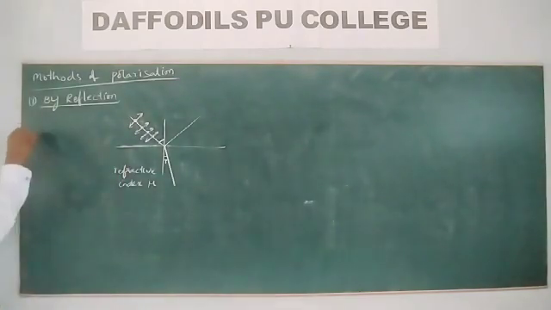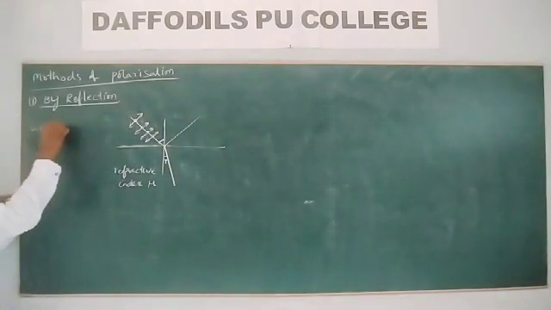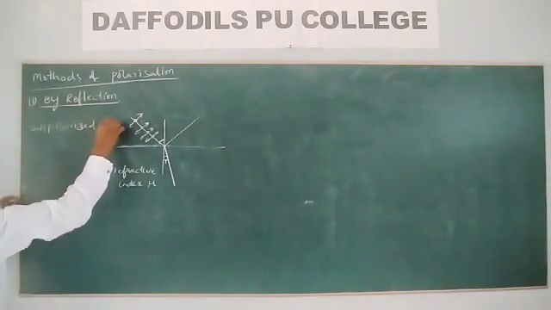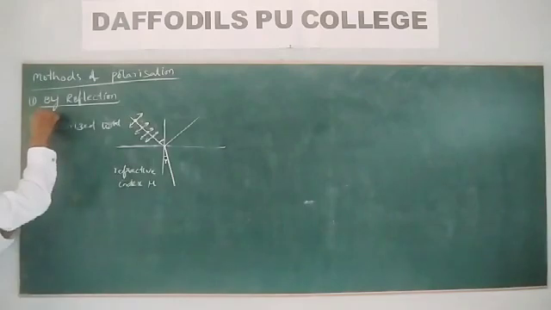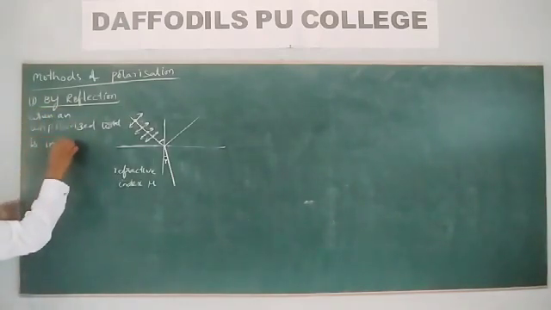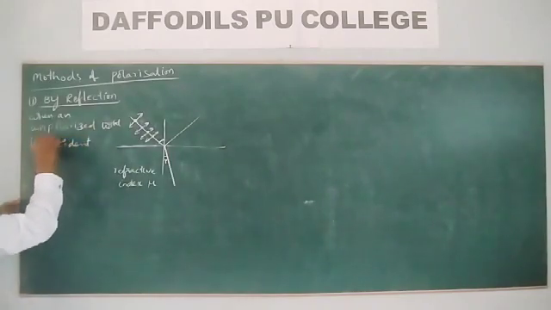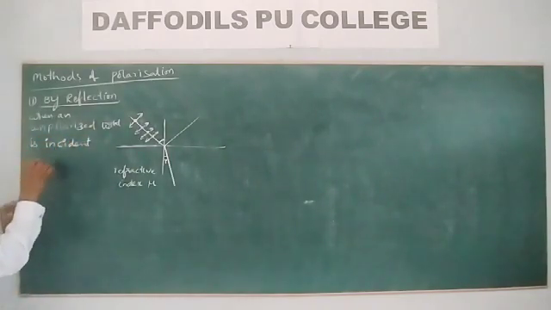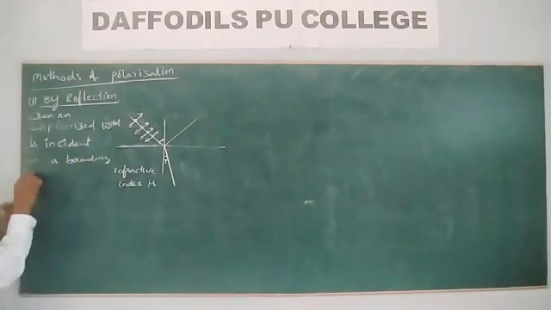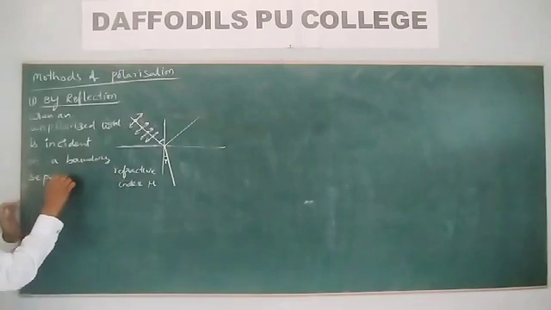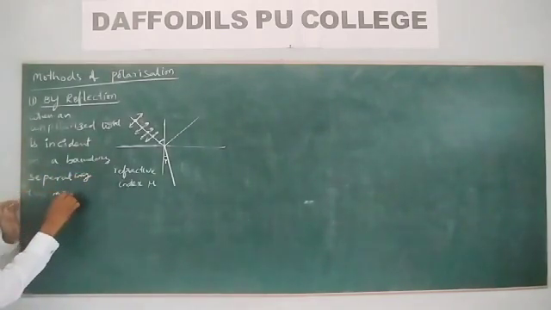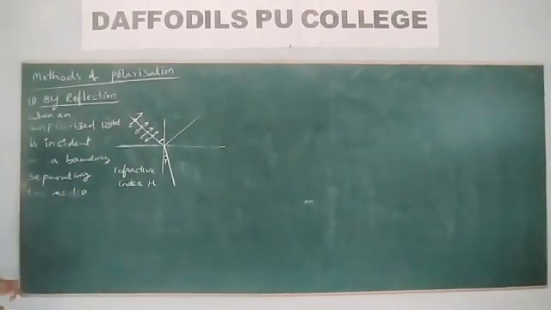When an unpolarized light is incident on a boundary separating two media, what would happen?